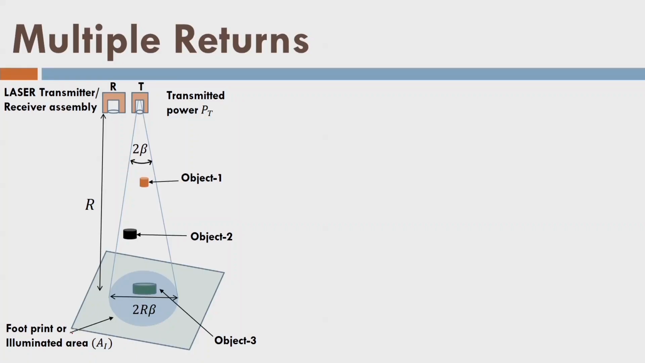Now, multiple returns. What happens in case of LIDAR? This is the illuminated area or footprint. Let us say there are 3 objects, object 1, object 2 and object 3, which are located in one footprint. The energy passing through the atmosphere first interacts with object 1, then the energy which is not interacting with object 1 will pass through and interact with object 2, and later the remaining power will interact with object 3. As a consequence, we will get multiple return pulses, first from object 1, then from object 2 and then from object 3.